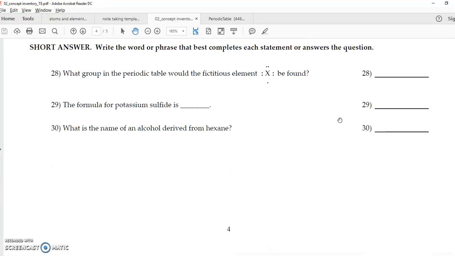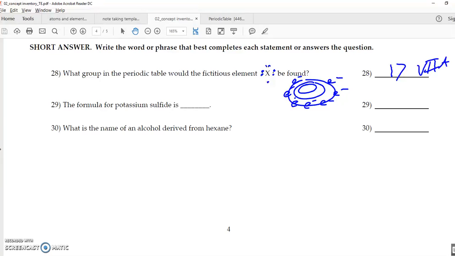Okay, in which group would a fictitious element be found? Now that's where it gets confusing. This is the elemental notation of electrons. There are 7 electrons here, 7 in the outer ring. It doesn't say how many are in the inner rings, just 7 in the outer ring. So if we count the outer ring, that's always going to be group 17, the very end. Or, I think it's 8 or 7A, something like that.